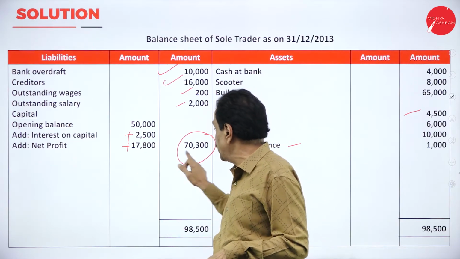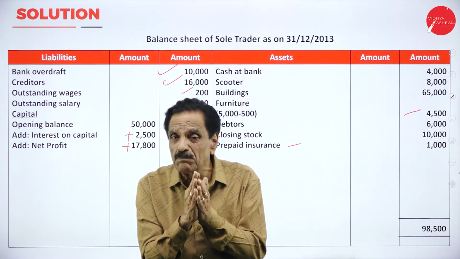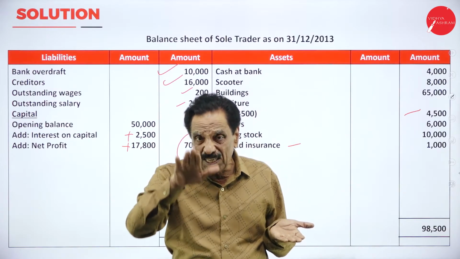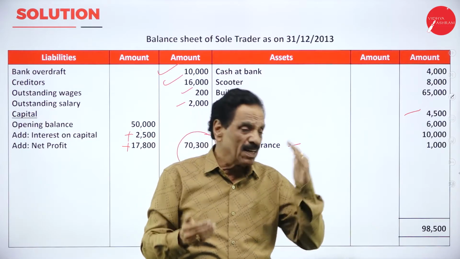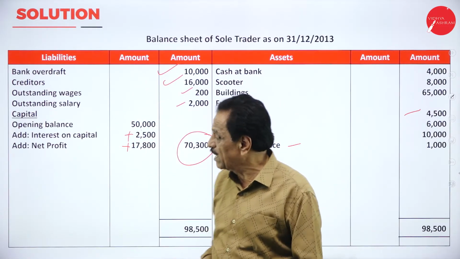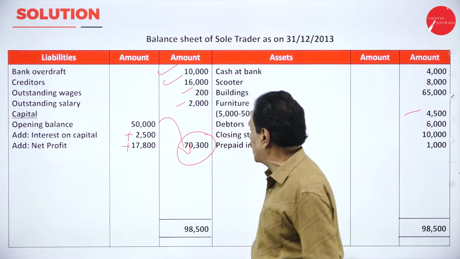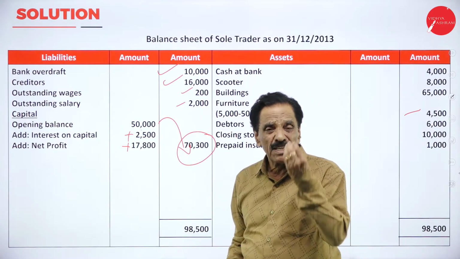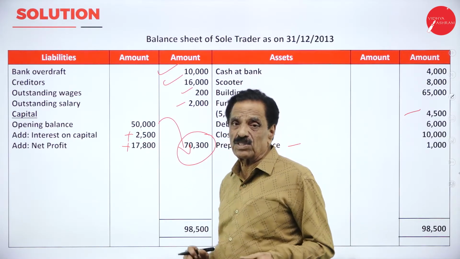You got a net profit of 17,800. So 50,000 becomes 70,300. One point to bear in mind: increase in asset, increase in capital; decrease in asset, decrease in capital. I will repeat: increase in asset, increase in capital, decrease in asset, decrease in capital. So now 50,000 becomes 70,300, there is an improvement. 20,300 more. There is an improvement in the business because 50,000 has become 70,300.